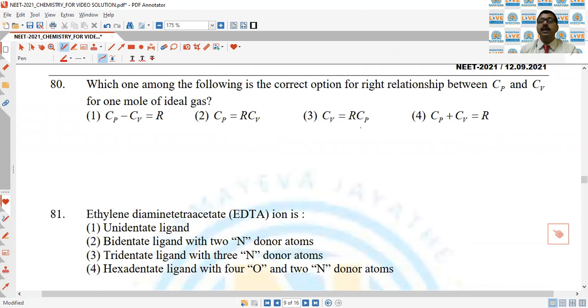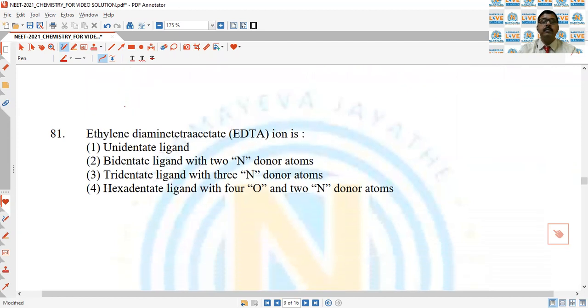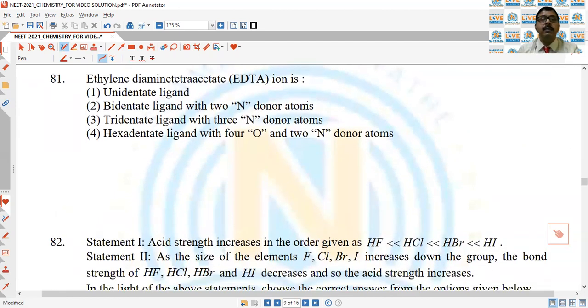Which of the following is the correct option for the right relationship between Cp and Cv for 1 mole of ideal gas? We know that Cp minus Cv is equal to R. That is why first is the correct answer of the question. Ethylene diamine tetraacetate ion, unidentate, bidentate. So the ethylene diamine tetraacetate is EDTA.